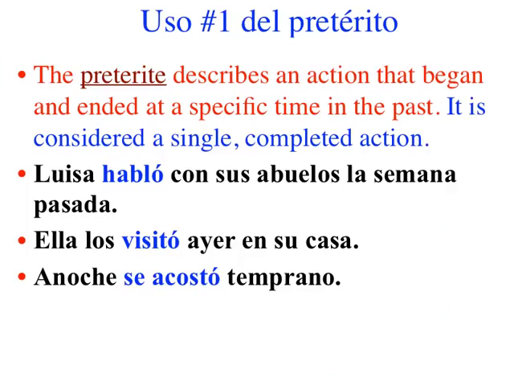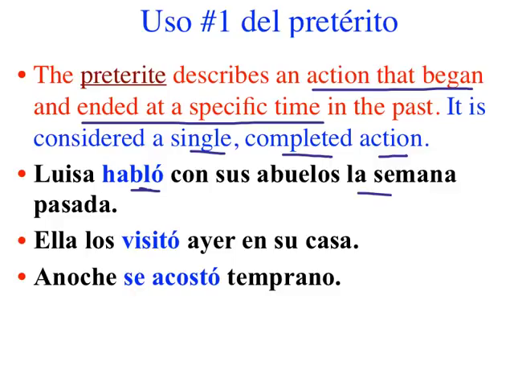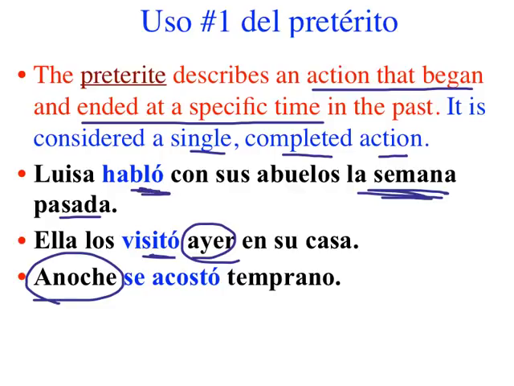And so the preterite is the opposite of the imperfect. The preterite describes an action that began and ended at a specific time in the past. It is considered a single completed action. Luisa habló con sus abuelos la semana pasada. Ella los visitó ayer. Specific time, began and ended. Anoche se acostó temprano. Note the difference between the previous slide with the imperfect time expressions and these time expressions right here and the verbs in the preterite.